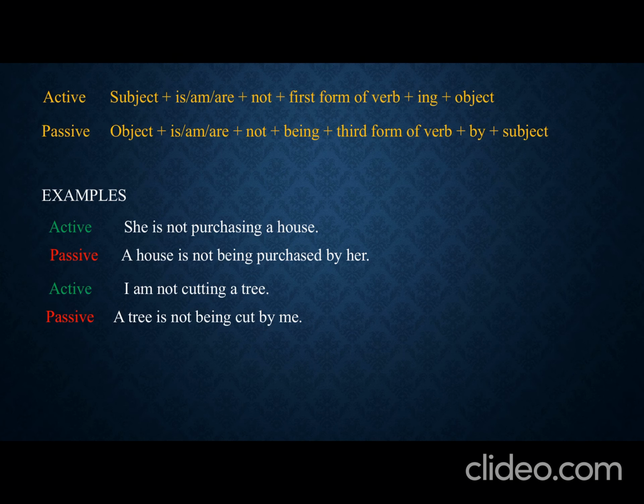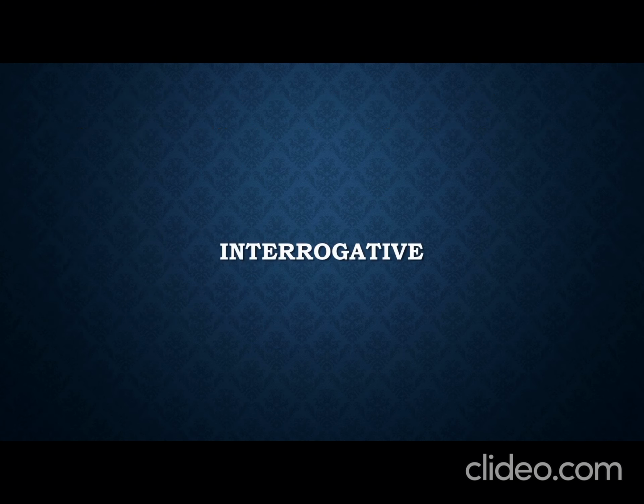So here you only have to add being. This is your passive voice in the negative sentence.